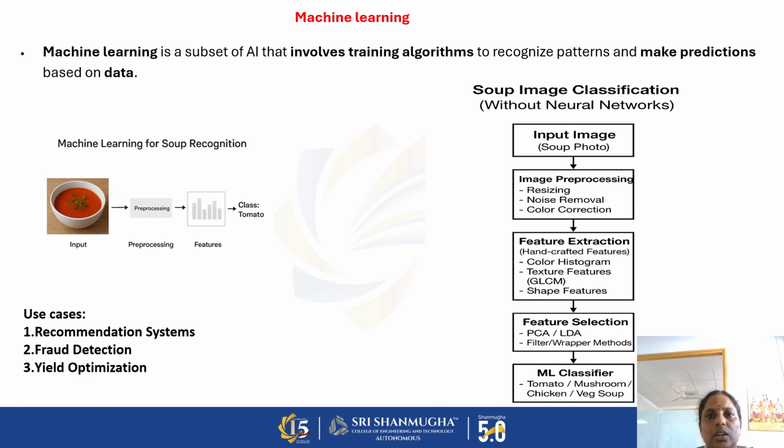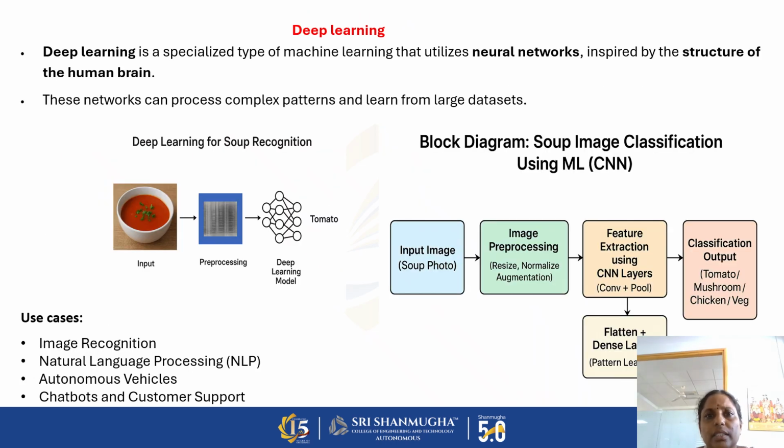The machine learning algorithm is able to classify or predict patterns without any neural network, based upon our training datasets. We need to give a dataset, we have the pre-processor, and we have to give the features for classification. So here, no neural network is involved in machine learning. In the latter case, that is deep learning, it uses a neural network, which is inspired by the human brain, for learning by itself what features are required for the classification.